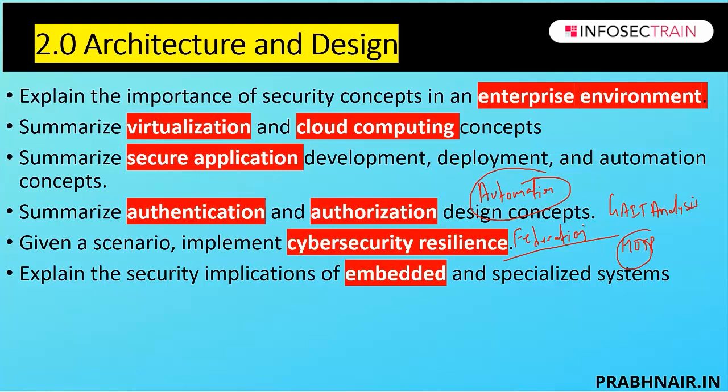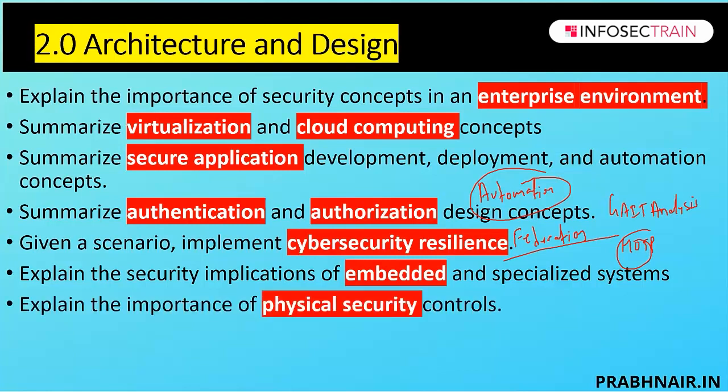Along with that, they talk about IoT, HVAC, multi-function printers, system on chip, ZigBee, baseband radio, and the constraints and challenges that we face in data centers. So all those things are part of the security implications of embedded and specialized systems.